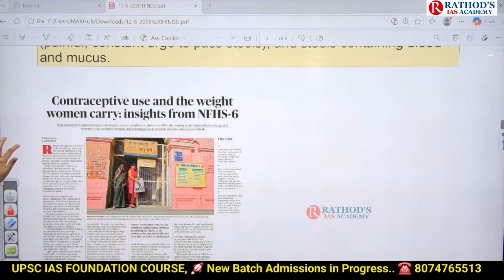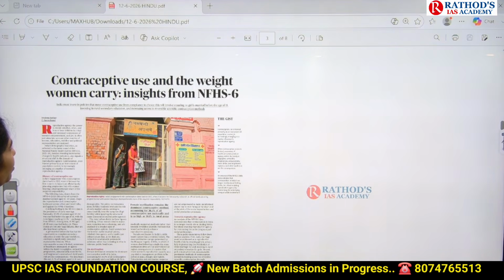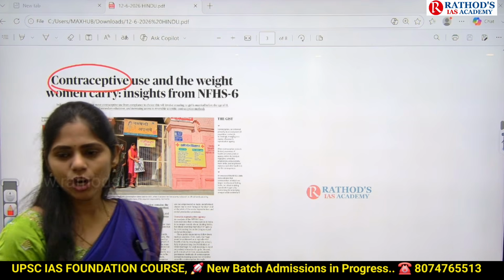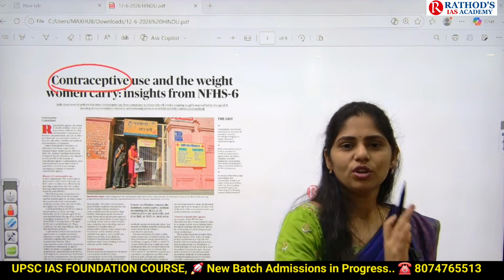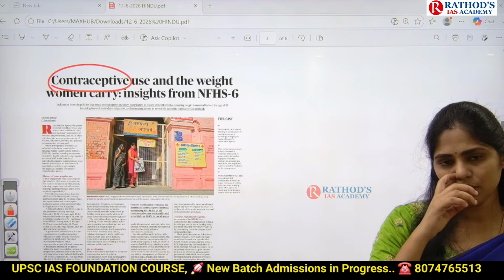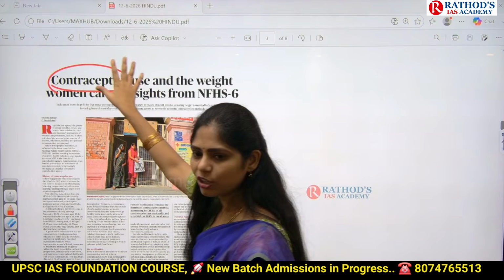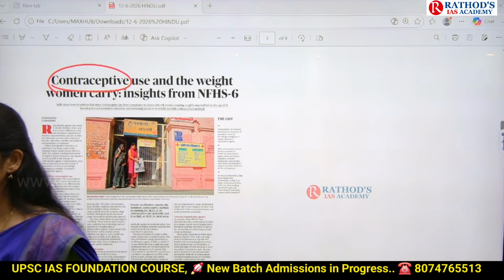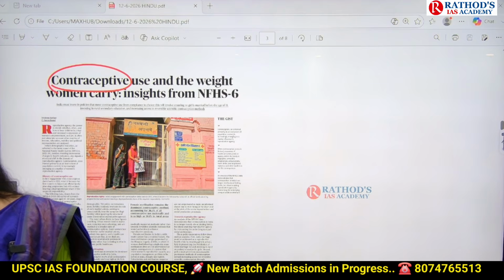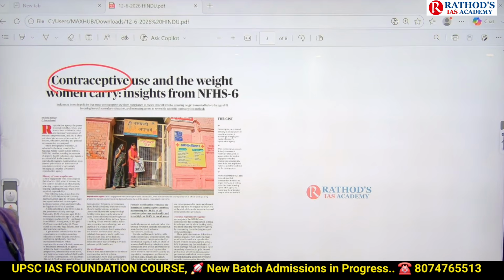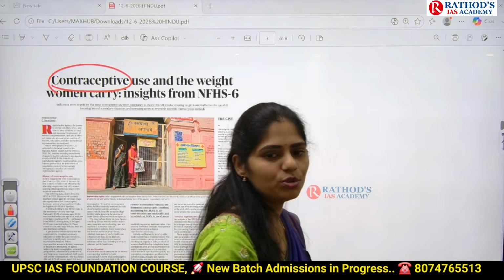See this, guys. Contraceptive use and the weight women carry. Insights from NFHS 6. So here, what is the meaning of a contraceptive? It is nothing but a medicine or a drug or any device which will be used by a woman to prevent becoming pregnant. That is the meaning of contraceptive. So now, a wide range of contraceptives are available in the market. Because of this, women are now using contraceptives so that they can prevent becoming pregnant.